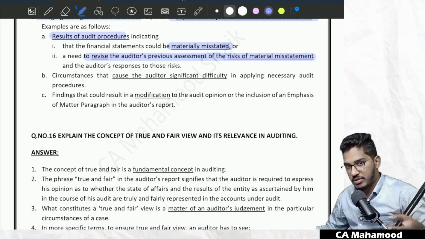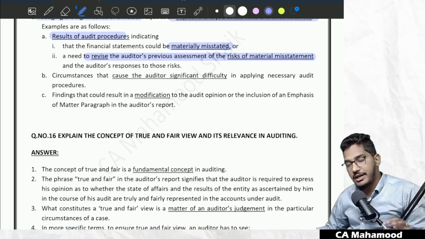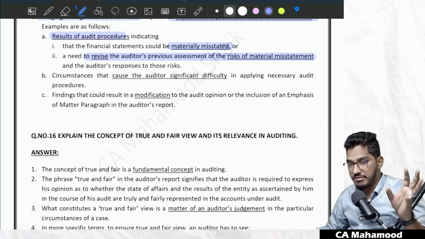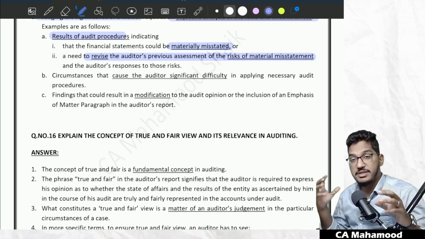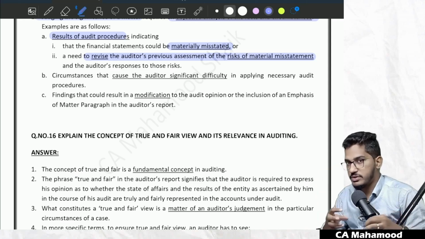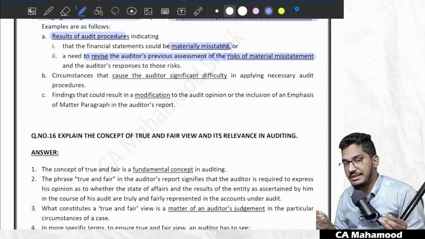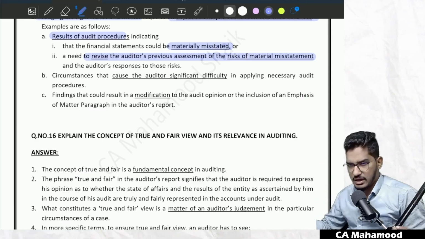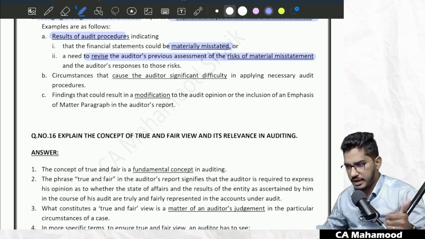Initially, when you perform risk assessment procedures, you identified certain risk. But after a certain point of time, when you performed audit procedures, they indicated that whatever risk you have already identified needs to be revised. That could also be a significant matter.